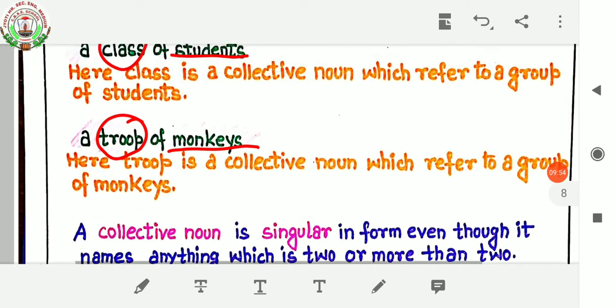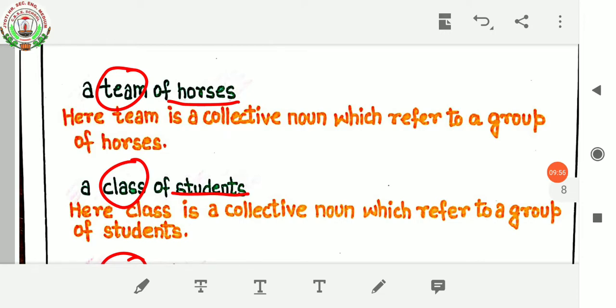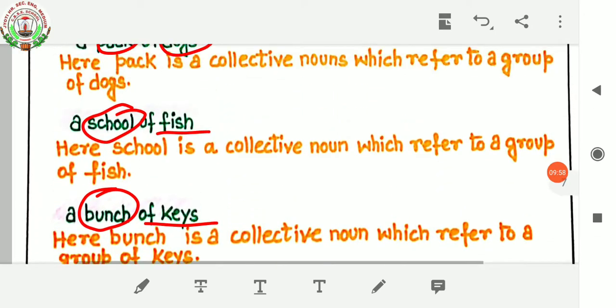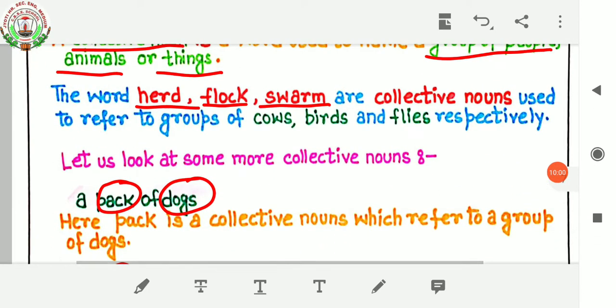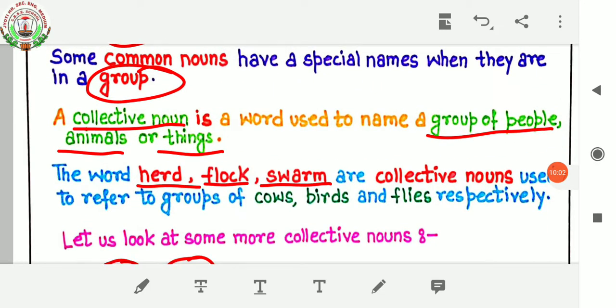So my dear children, these are the examples of collective nouns, and now we can know what a collective noun is. It's a word used to name a certain group of people, animals, or things.